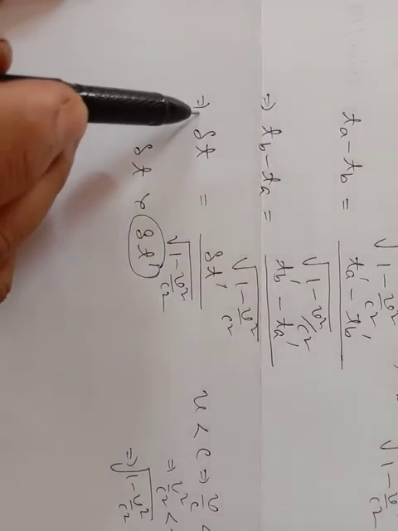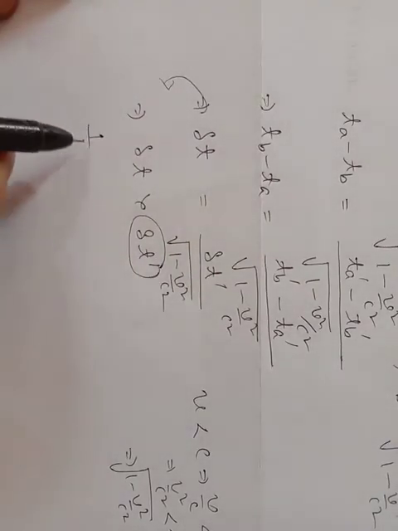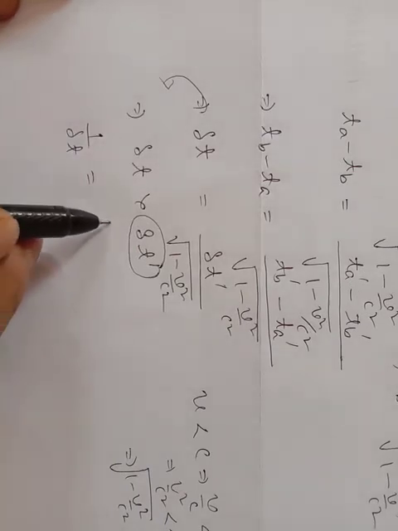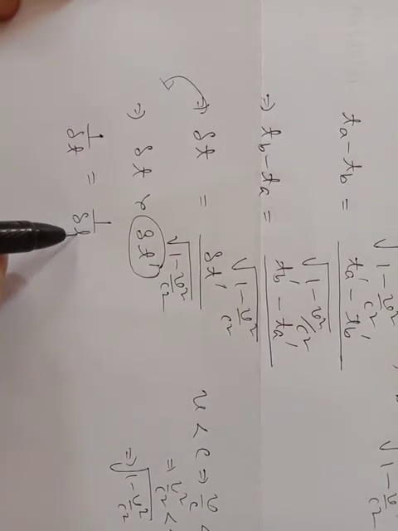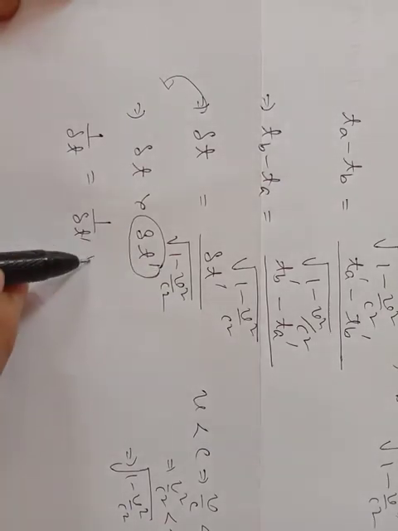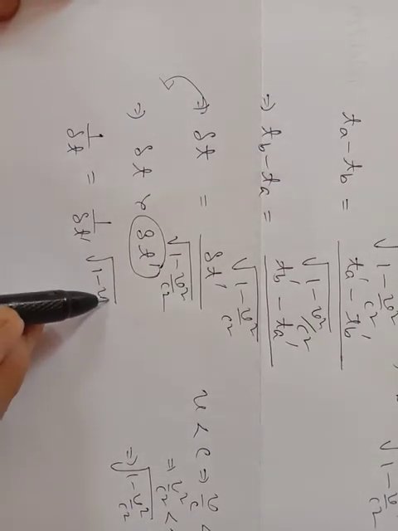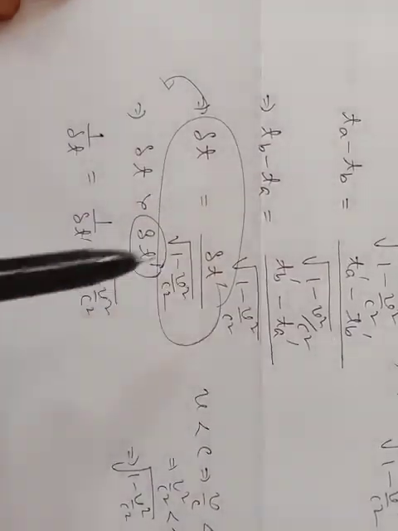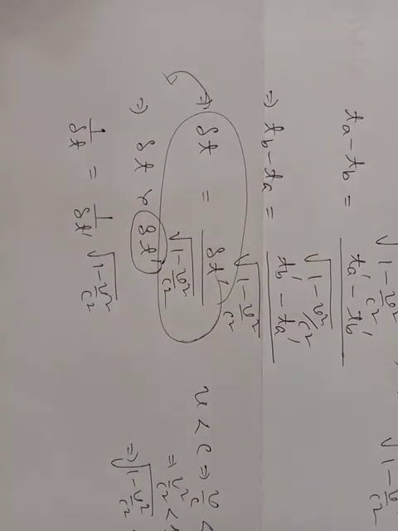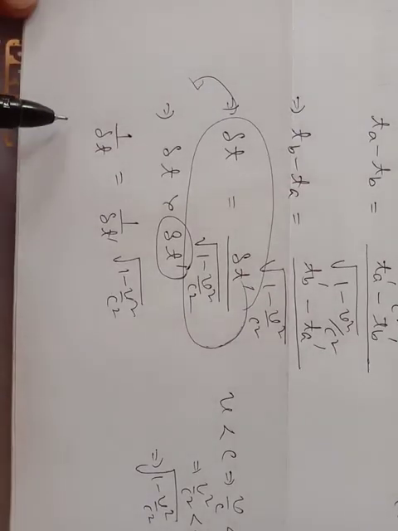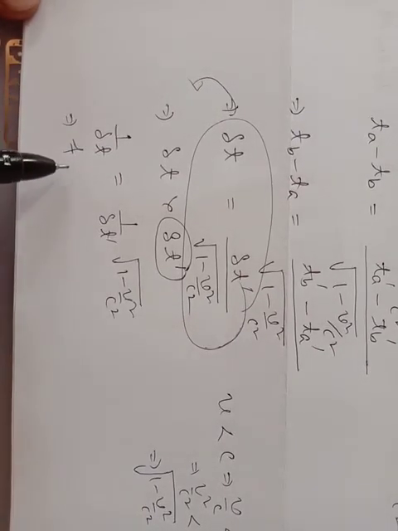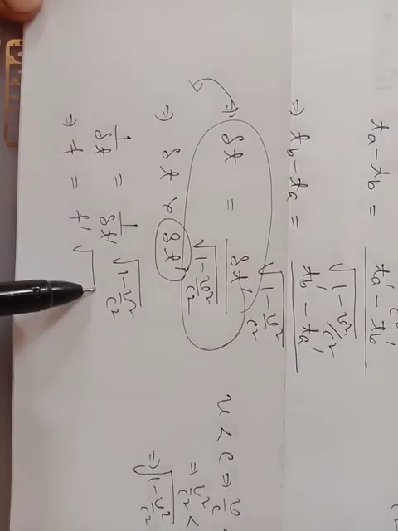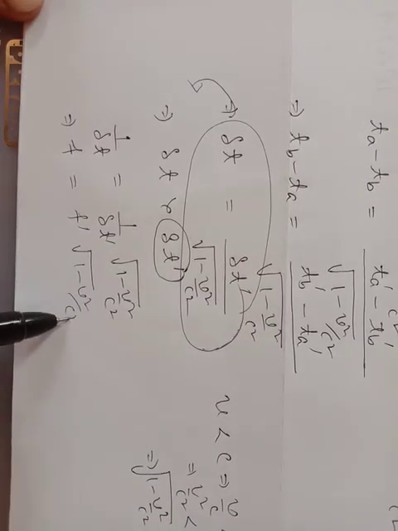Now you see, from this expression you take the reciprocal: 1 by delta t is equal to 1 by delta t dash times under root 1 minus v square by c square. You take the reciprocal of this expression, this will give this one. Or 1 by t is nothing but frequency. This is frequency f, and this is your frequency f dash, times under root 1 minus v square by c square.